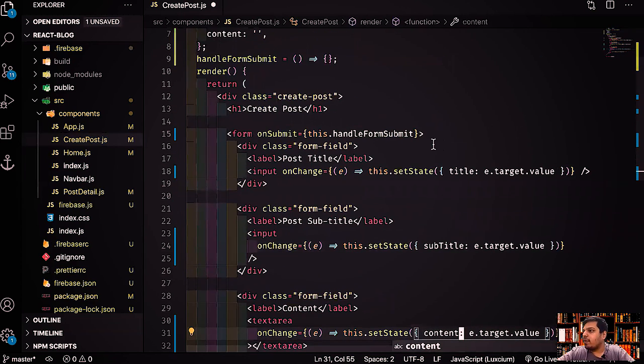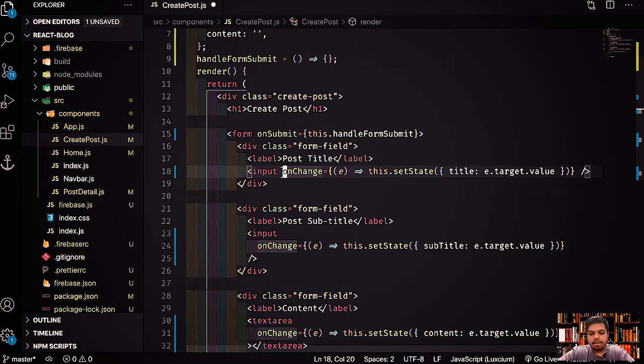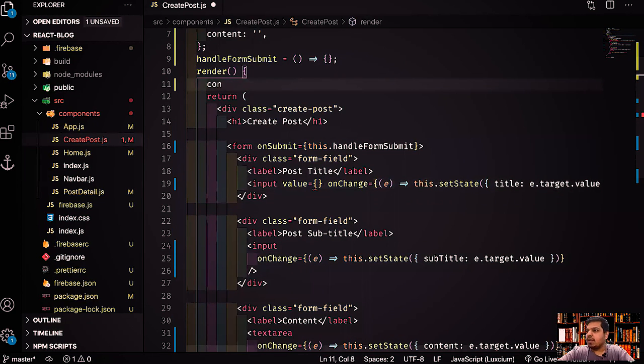And also what we have to do is value equals, let's get the values from state. We'll say title, subtitle, right, and we'll get the content from this state.